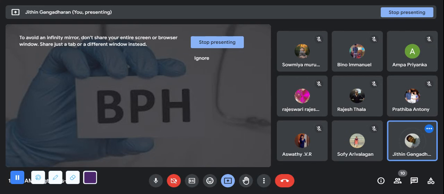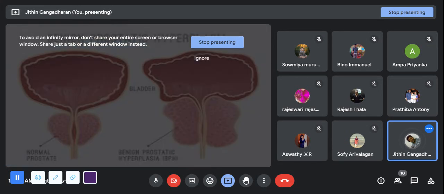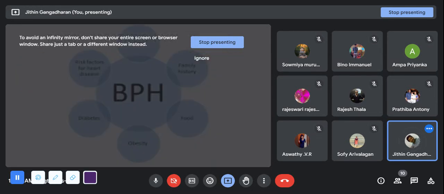Now, BPH, benign prostate hyperplasia. Benign prostate hyperplasia is only seen in males. This is a normal prostate, and this is when there is a hyperplasia. Usually, benign prostate hyperplasia is a non-metastatic cancer. Okay, it's a benign cancer.